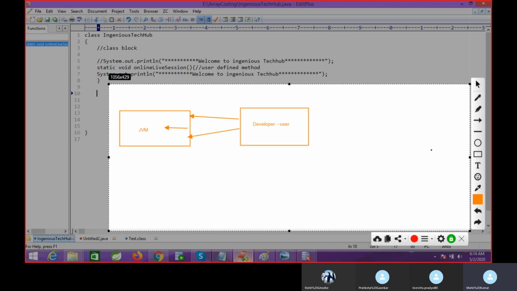So they developed the concept of the method, right? That is fine, but we have multiple types of methods: a static method, non-static method, parameterized method, non-parameterized method, method with return type, method with no return type, return with a statement, return with a value. We have multiple types of methods. So these JVM people,